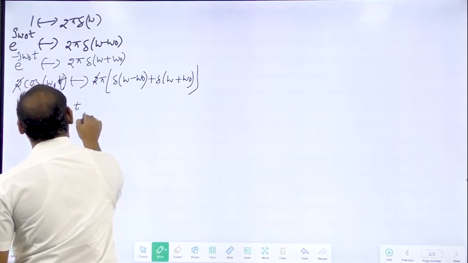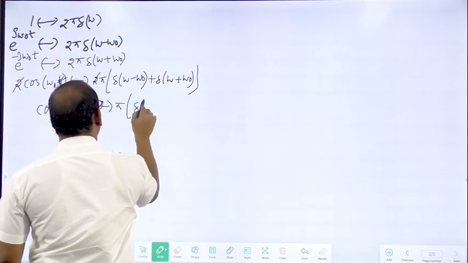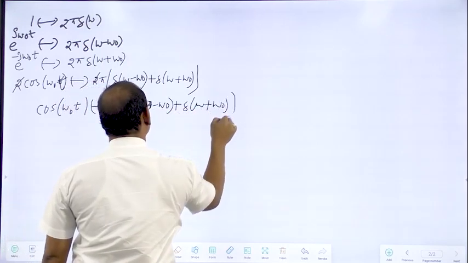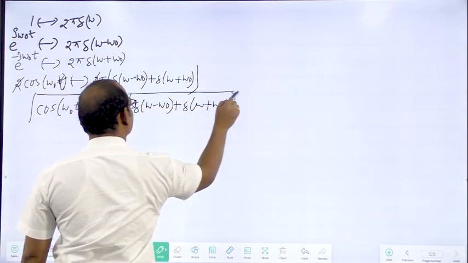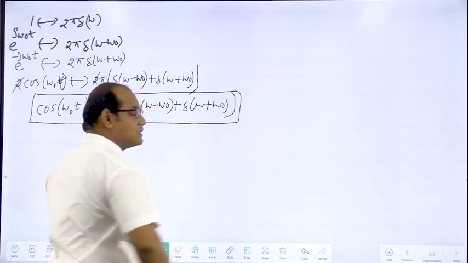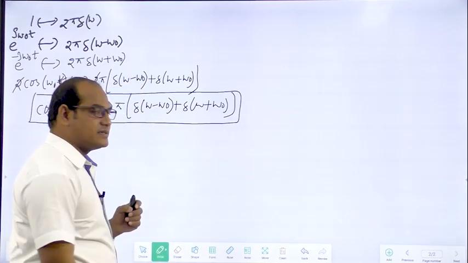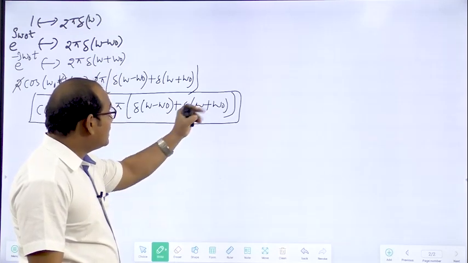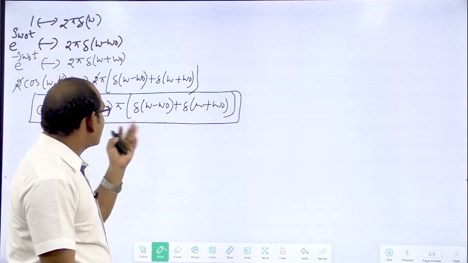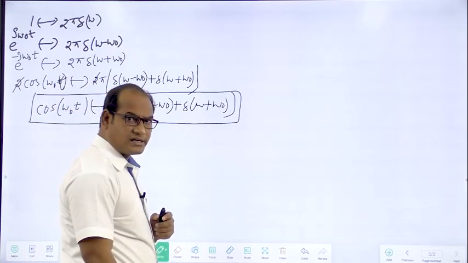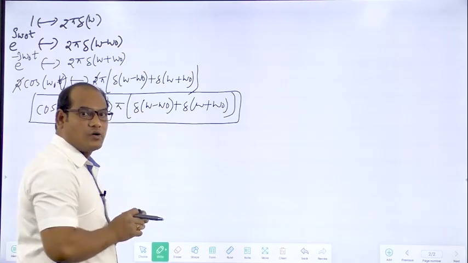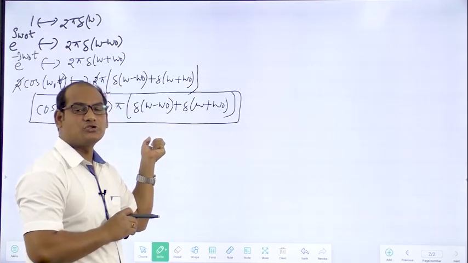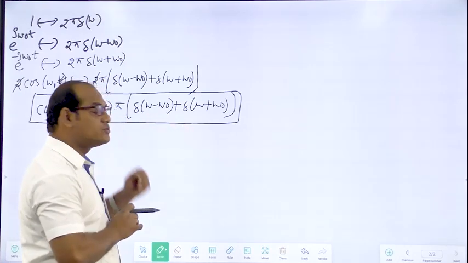So what did you get here? Cos of omega naught t is having the Fourier transform pi into del of omega minus omega naught plus del of omega plus omega naught. This is the Fourier transform of cos omega naught t. Very, very important. What are you observing here? In the spectrum of cos omega naught t, only two frequencies are there. One is omega naught, second one is minus omega naught. These are two impulses only. At those two frequencies, we will have impulses with the amplitude of pi.